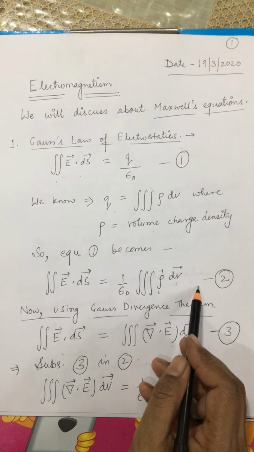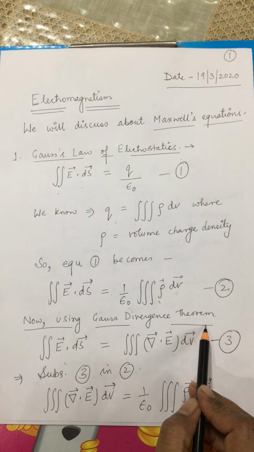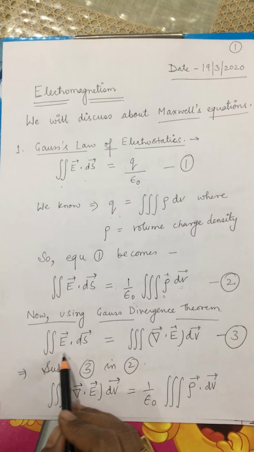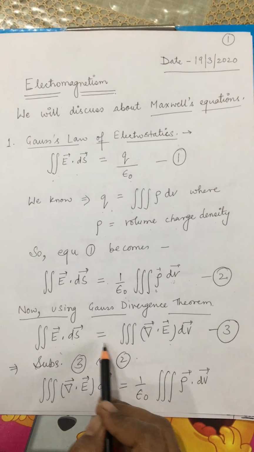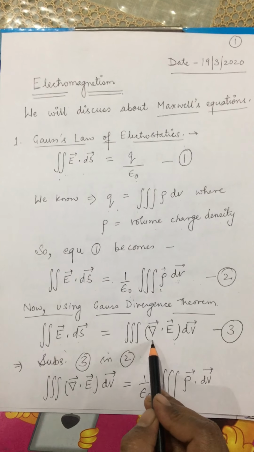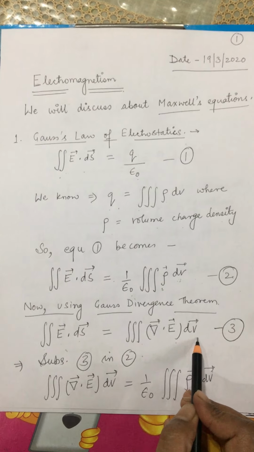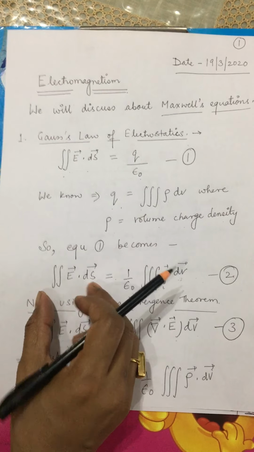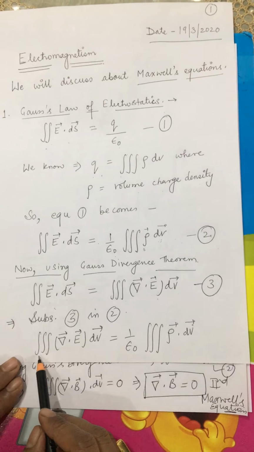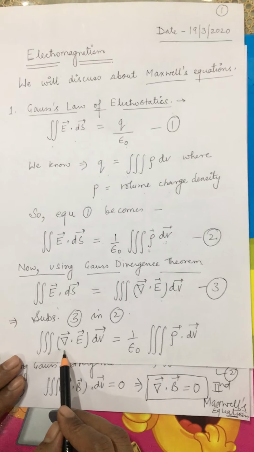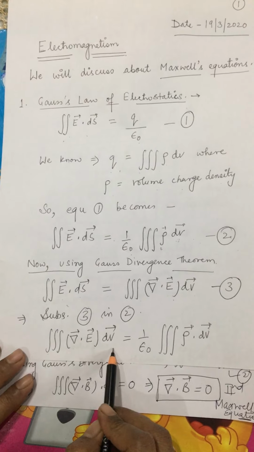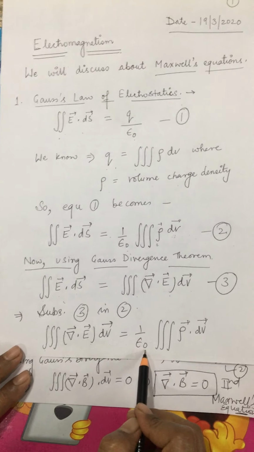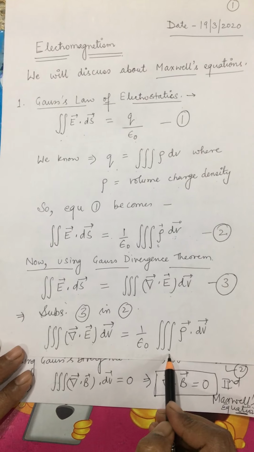dV. Now I make use of the Gauss divergence theorem, which says surface integral E dot ds can be replaced by volume integral divergence of E dV. So I substitute this expression over here in place of surface integral E dot ds. So what I get is volume integral divergence of E dV is equal to 1 by epsilon naught times volume